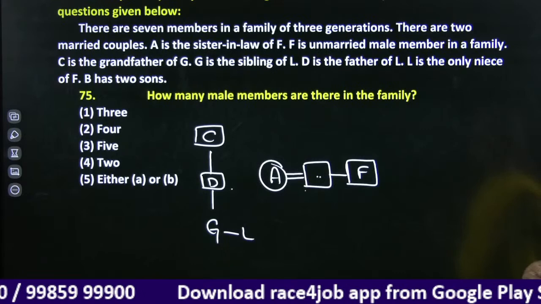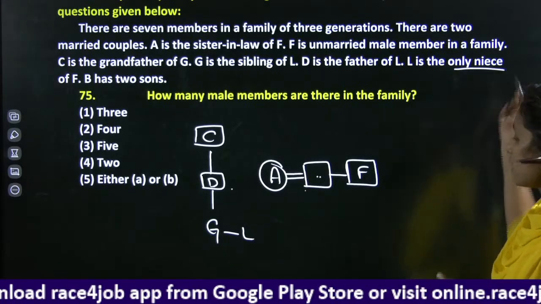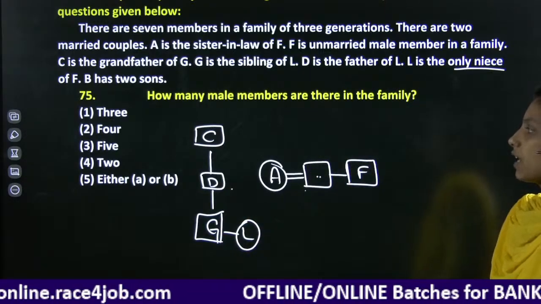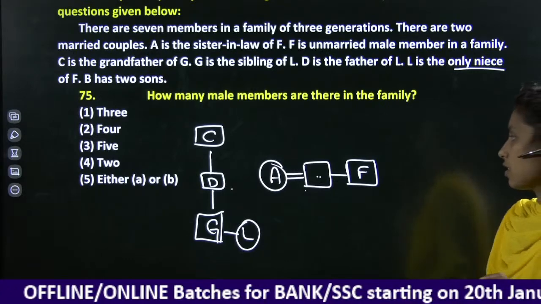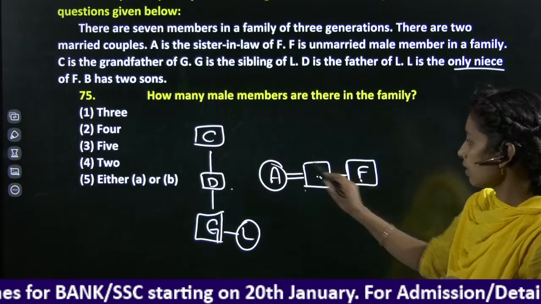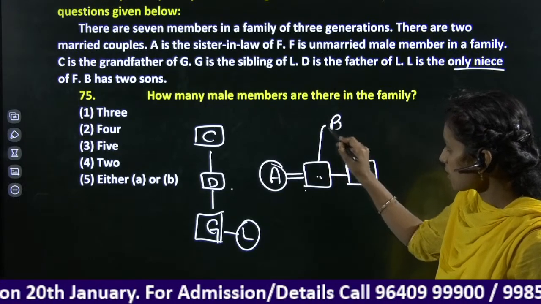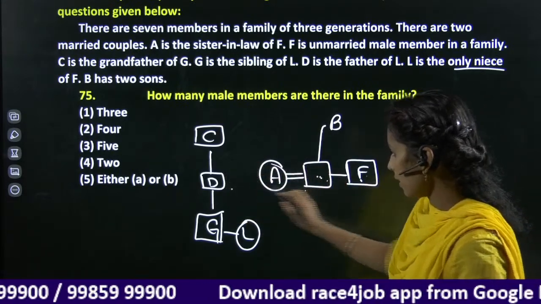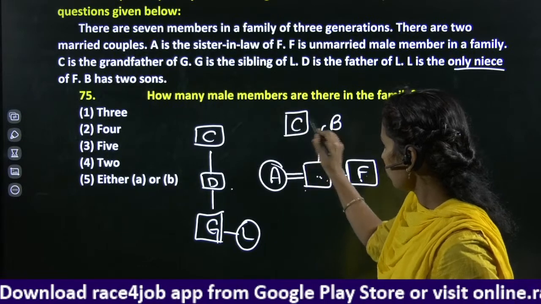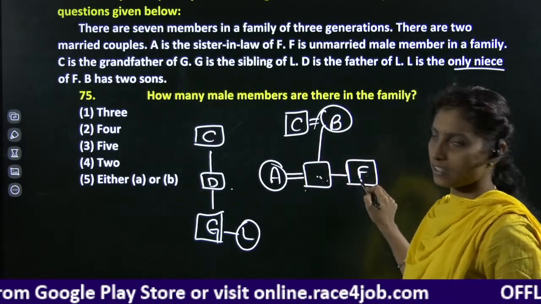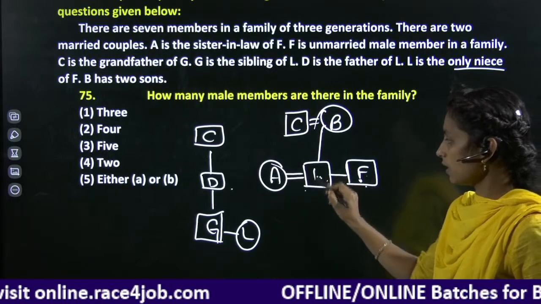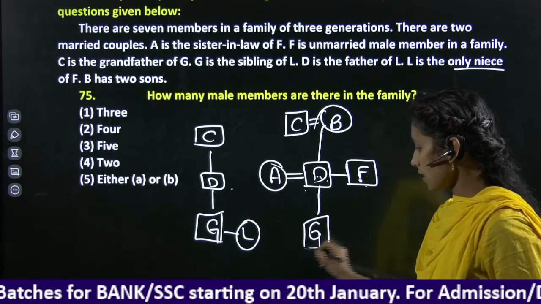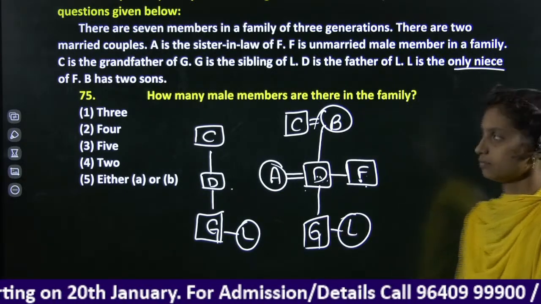L is the only niece of M. L is the only niece, so L is a female, and G is a male candidate, right? B has two sons. B has two sons, so already one son and another son. Okay, it clearly shows what is constant for us. C is the person who married B, and the two sons of B and C, and D here married A, and their children are G the son and L the female.